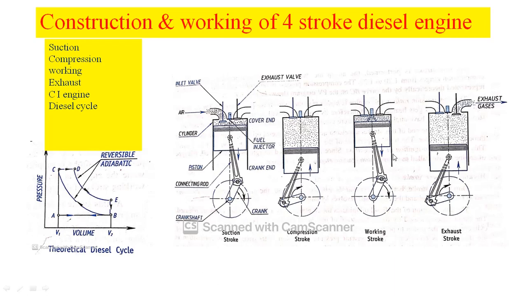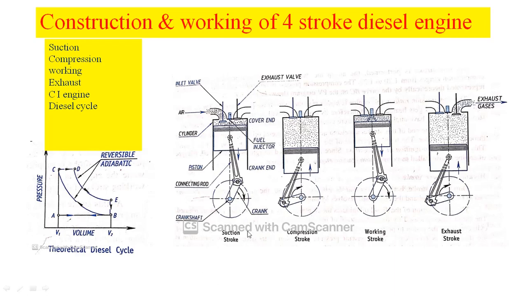Next, when the piston travels from crank end to cover end, the remaining low pressure gases will be expelled through this exhaust valve here. That we have shown in this diagram as B2A. During this stroke, the crankshaft will complete one more half rotation.